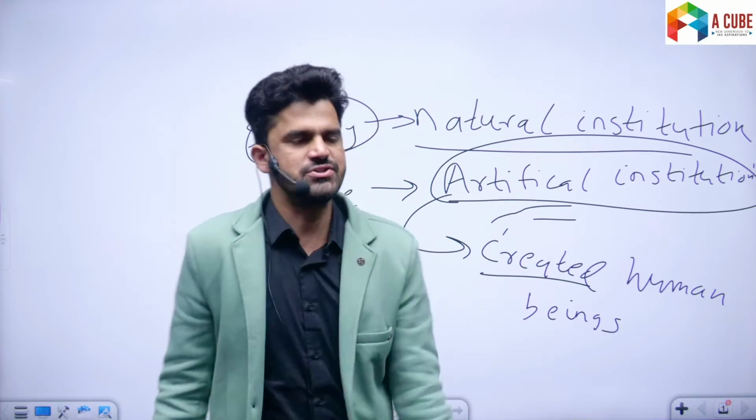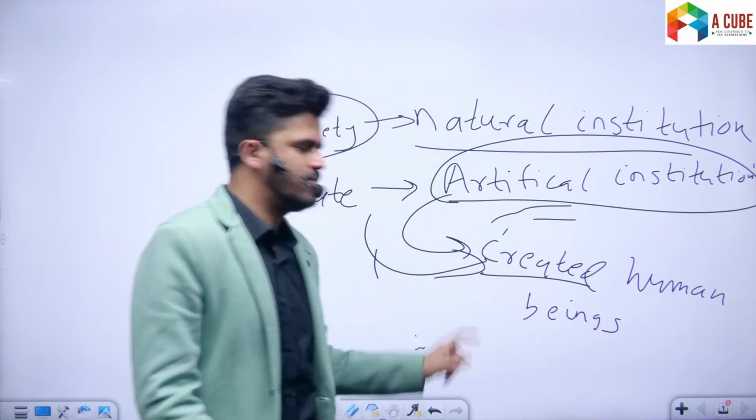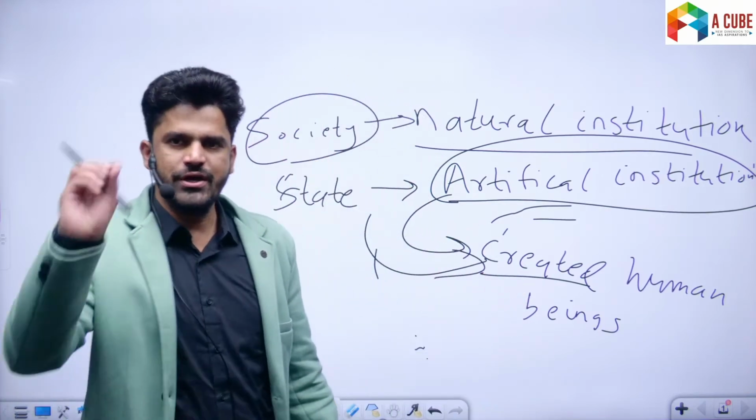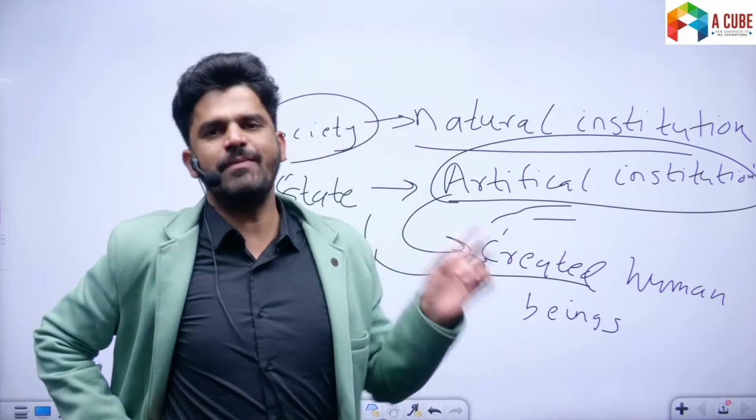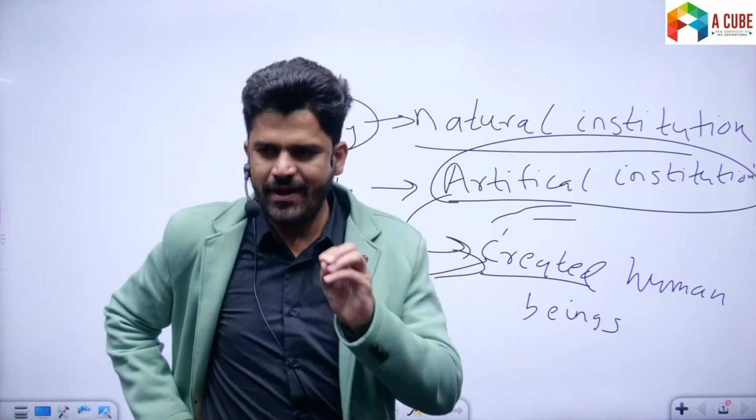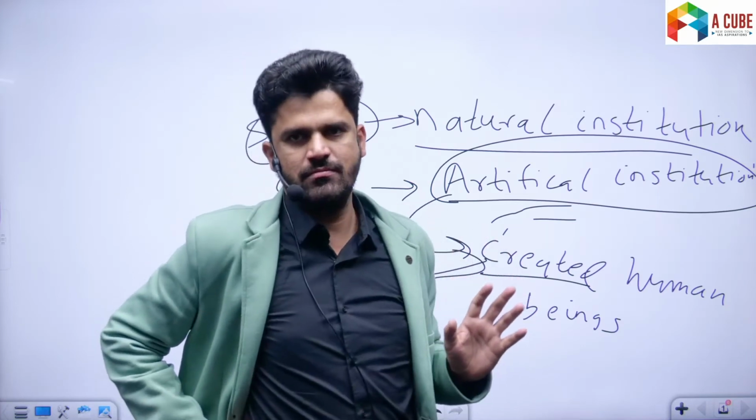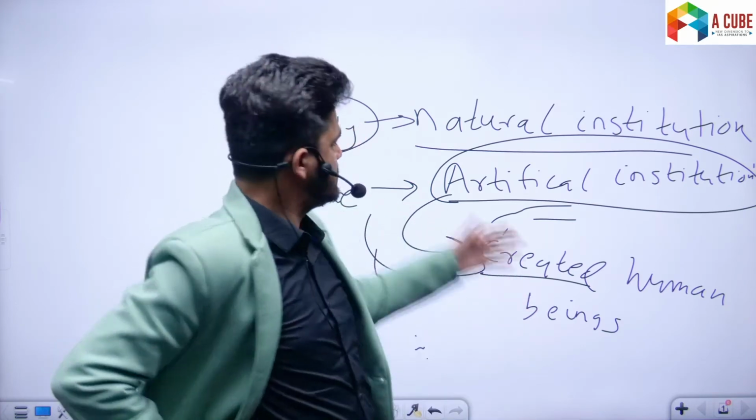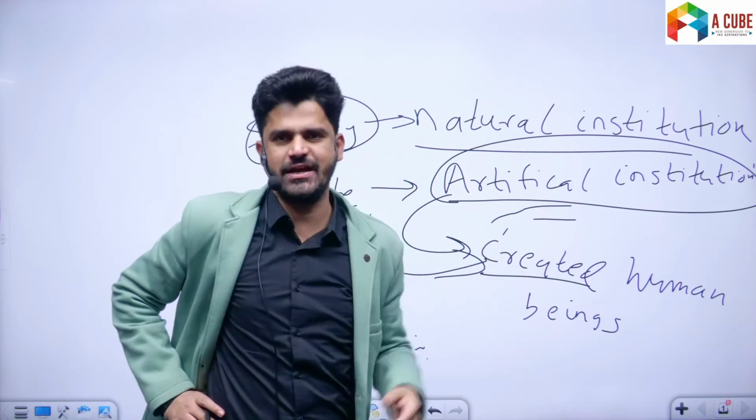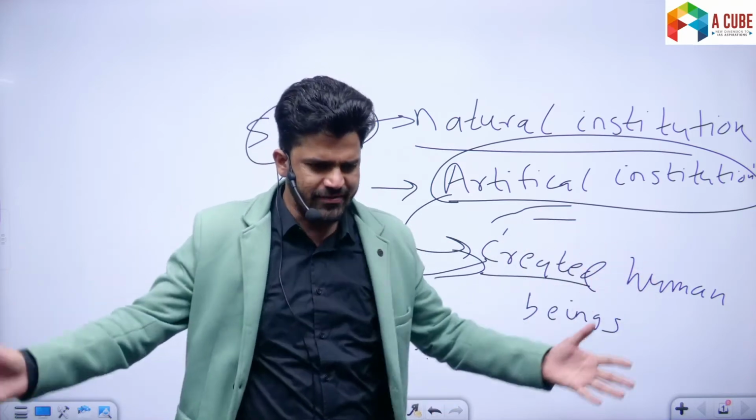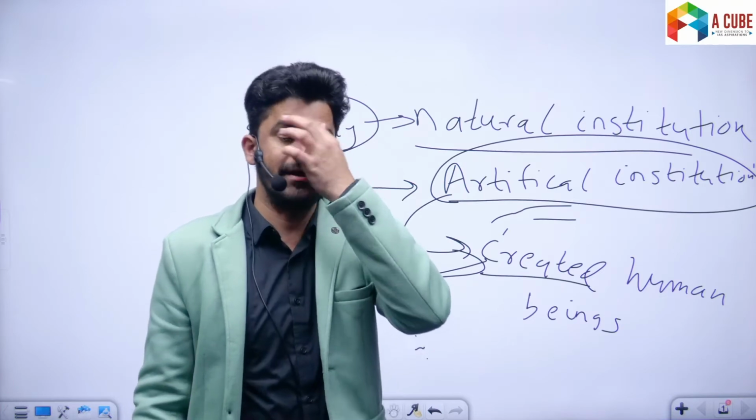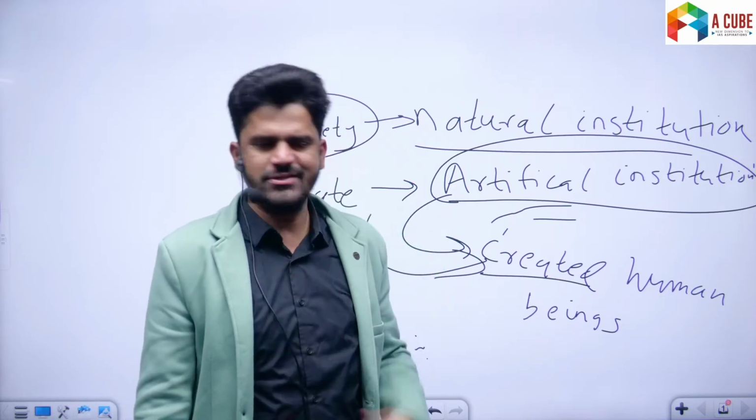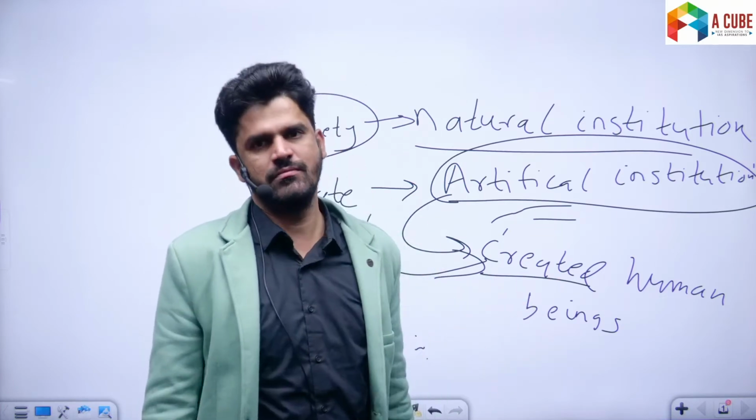And because of this, the institution of state was created. So the institution of state is artificial. State was created by human beings to satisfy their own needs. Whereas society is a natural institution. Nobody created society. Society was already there. It is a very natural institution. It cannot be created. It cannot be manufactured. It is not artificial. It is natural.